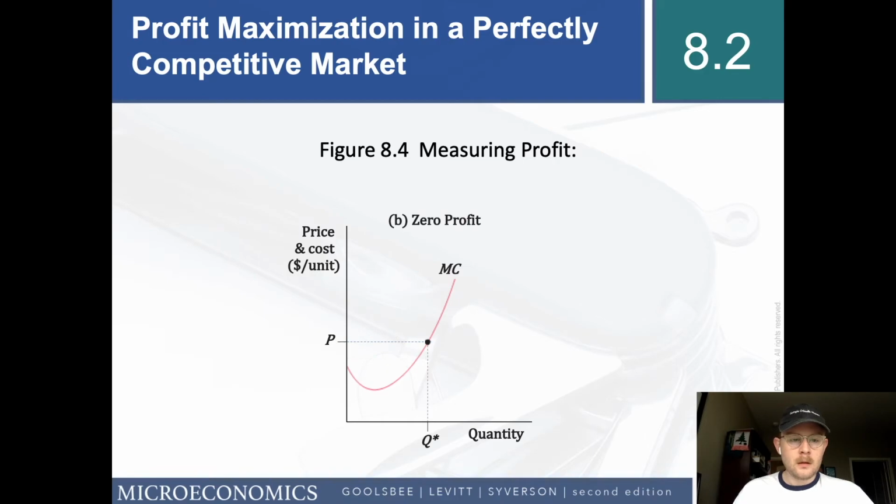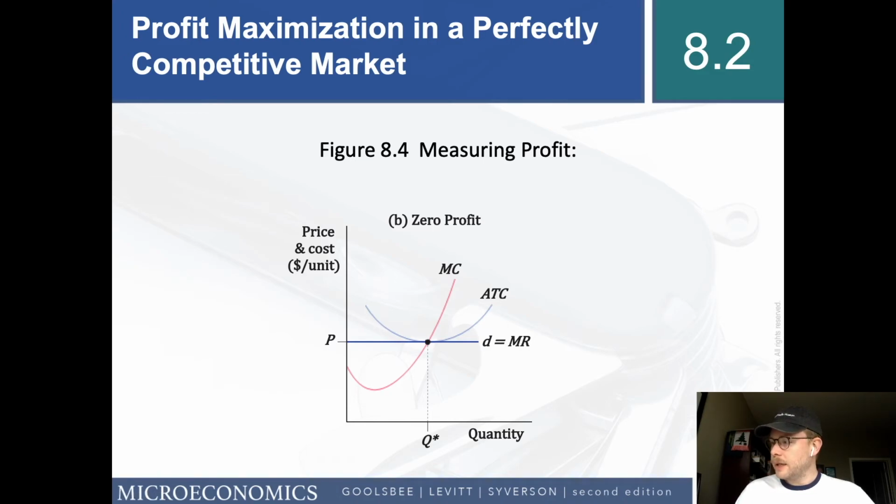Okay. Now let's look at the case where there's zero profit. Again, we have the marginal cost curve. This time, the marginal cost curve is intersecting that minimum point of the average total cost curve. Again, we have a flat, perfectly elastic demand curve, and so there's no profit area. In the previous slide, since this equilibrium point, where marginal cost equals marginal revenue, was above the average total cost curve, there was some profit being made.